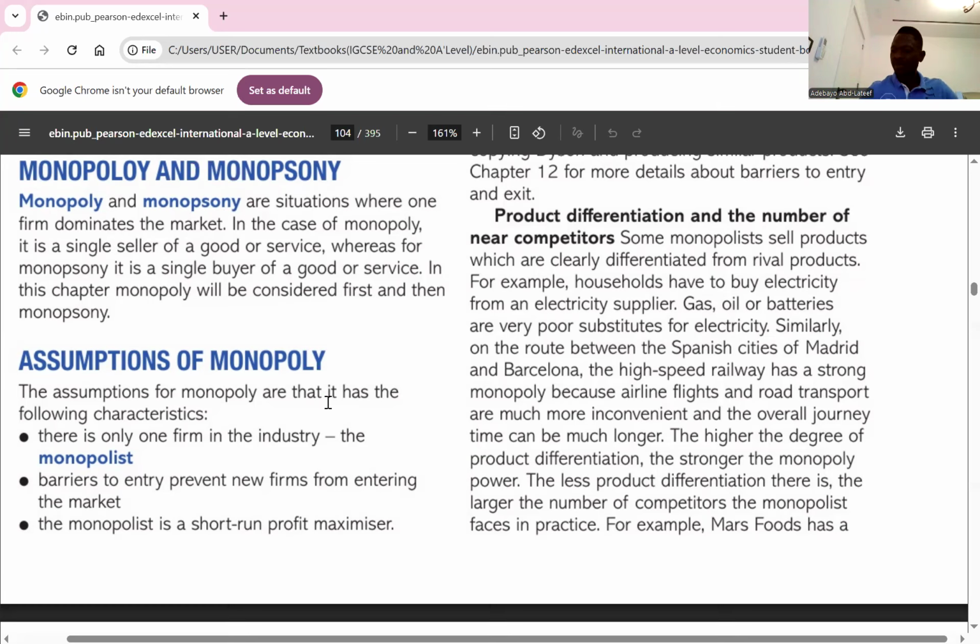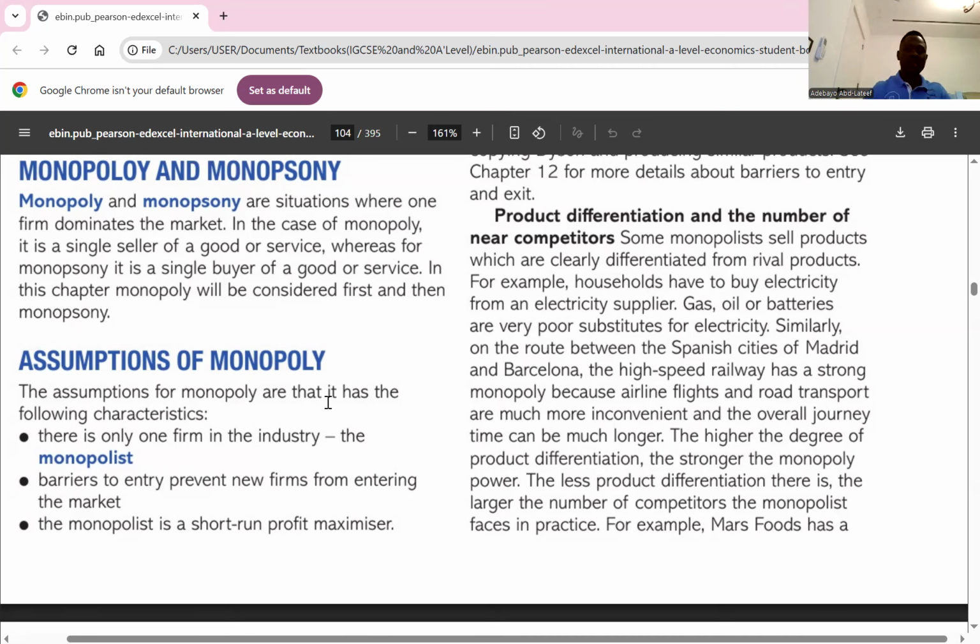So I'm going to read further. They said monopoly and monopsony. There are situations where one firm dominates the market. Either as a monopsony or as a monopoly, you are the only one that buys from the supplier or you are the only one that sells to the customer. So that means you dominate the market. Do you get the point here?